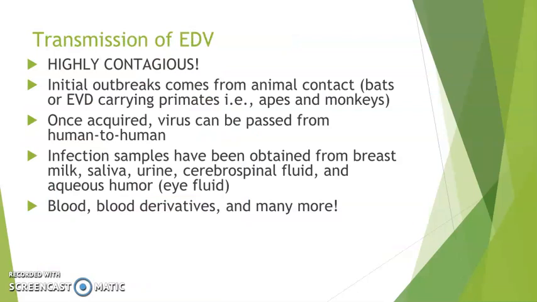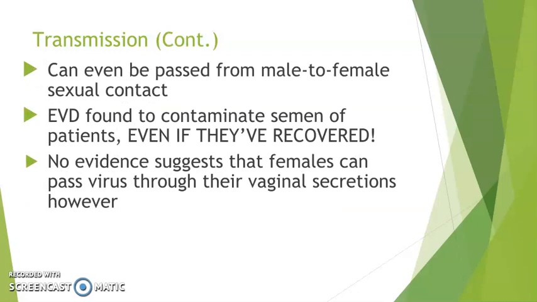The Ebola virus is highly contagious. Its initial transmission is animal-to-animal transmission, for example, bats and primates such as apes, chimps, and monkeys. Once acquired, the virus can be passed from human to human. Infection samples have been obtained from breast milk, saliva, urine, cerebrospinal fluid, blood, and eye fluid as well. Since this virus can be passed through semen, it is sexually transmitted, but there is still no evidence that females can pass it through vaginal secretions.